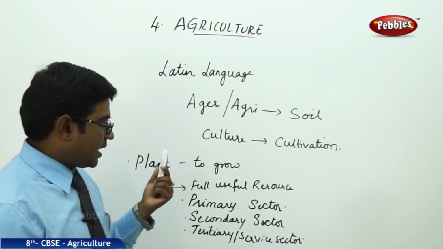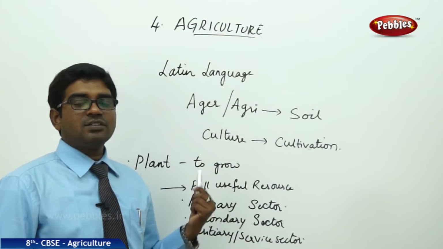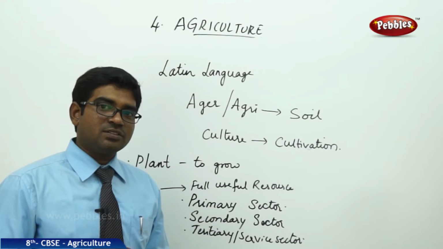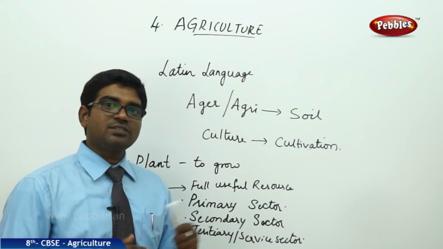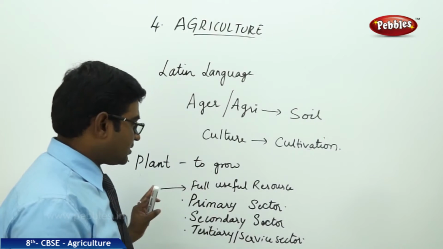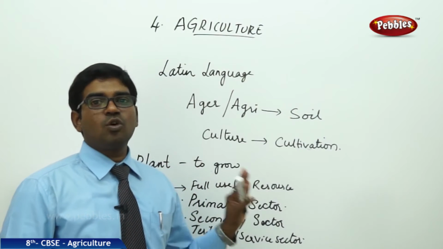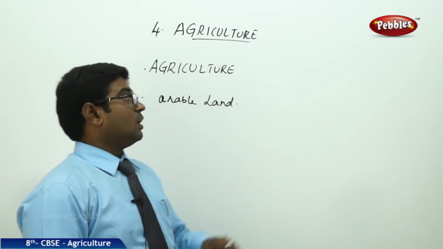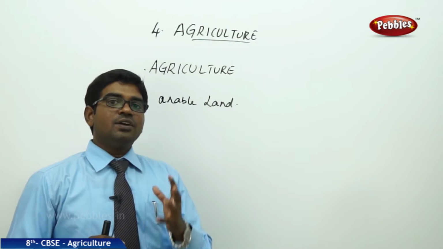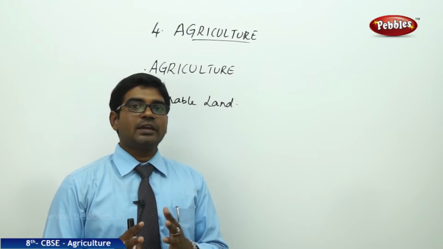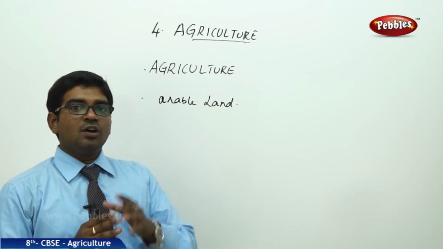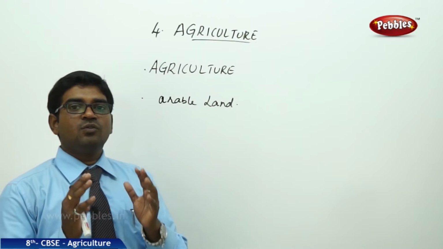So like this, we have three important sectors. A plant, to grow it into a full useful resource, it needs to pass through certain stages. Those are the primary, secondary and the tertiary sector. So in this chapter now we will be discussing how did agriculture fall into the primary sector, what is the role of the agriculture, we will be finding out now. Agriculture in the entire world, there are nearly 50% of people depending on agriculture. Agriculture comes under the category of primary sector, where the basic work will be started.